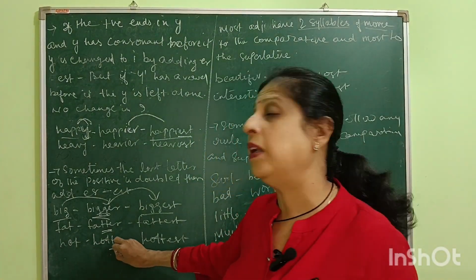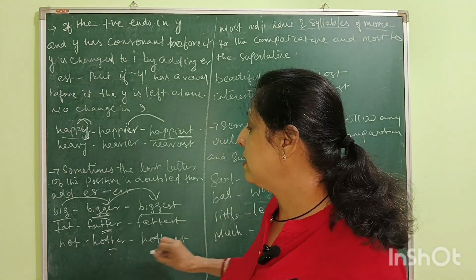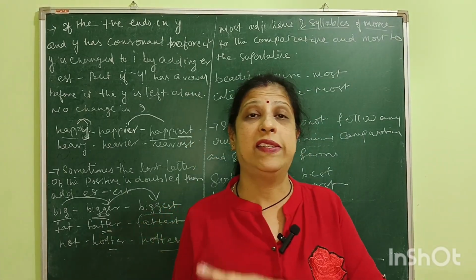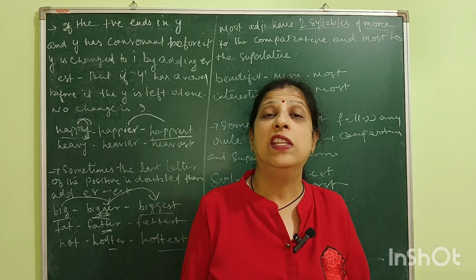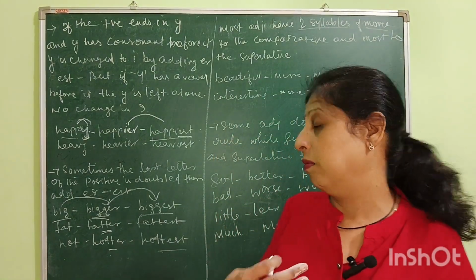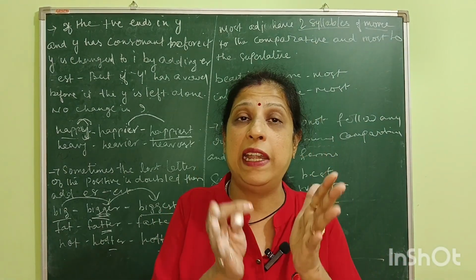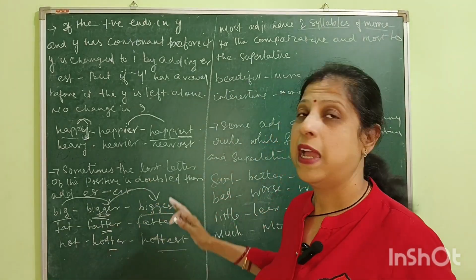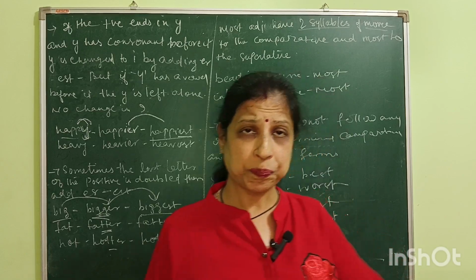Again, there is a double T: hot, hotter, hottest. So in that case, we are adding ER and EST, and we are adding the same alphabet, T, or say T. So we are doubling the alphabet and adding ER and EST to make the comparative and superlative of the positive degrees of comparison.